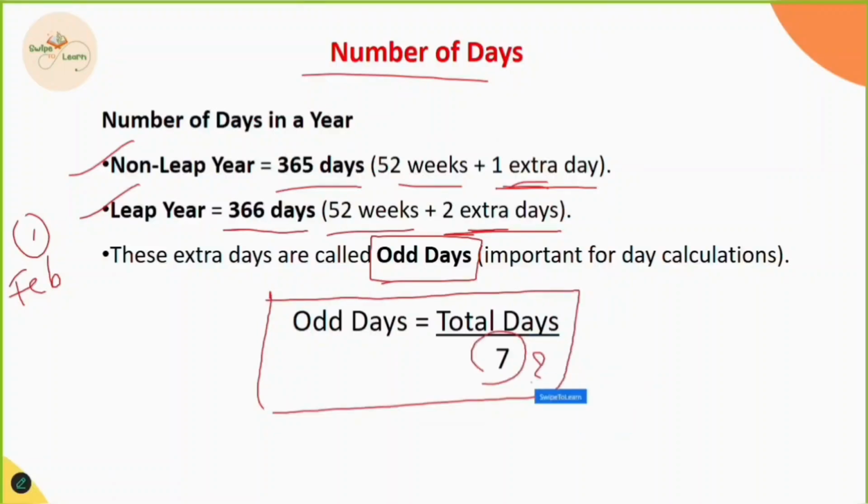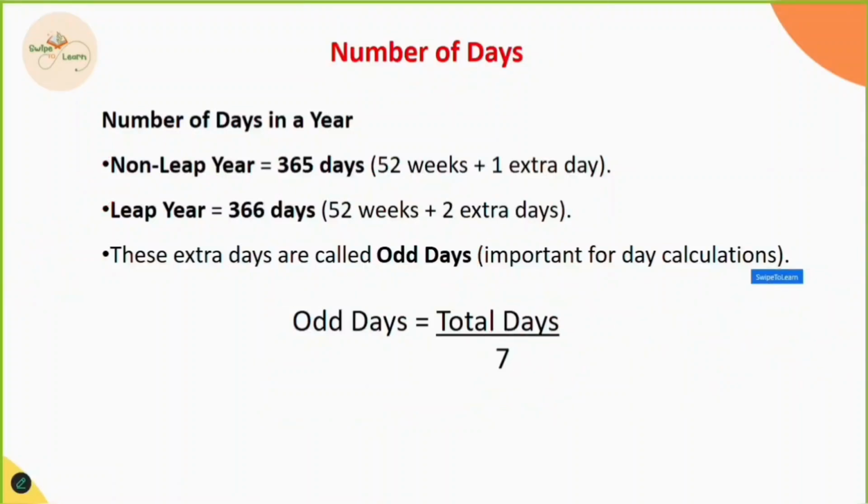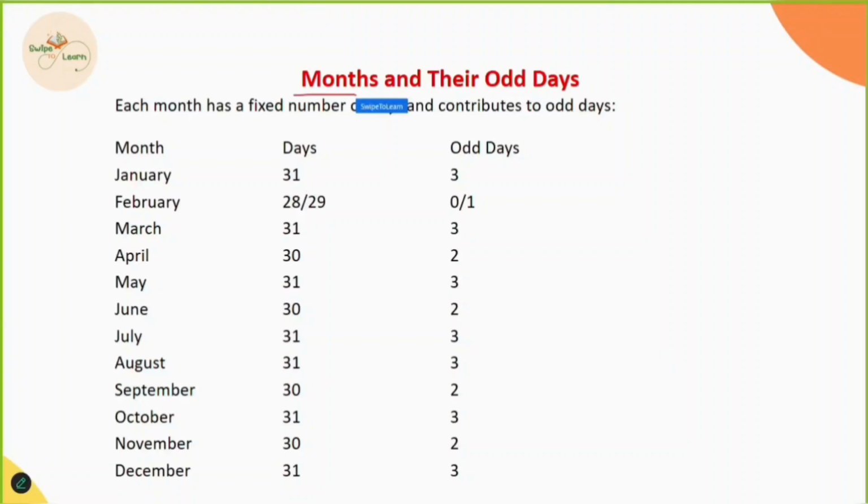And the formula for calculating the odd days is total days divided by 7. Why only 7? How many days do we have per week? Per week we have 7 days only. So whatever we are calculating for odd days, we divide by 7. Months and their odd days.